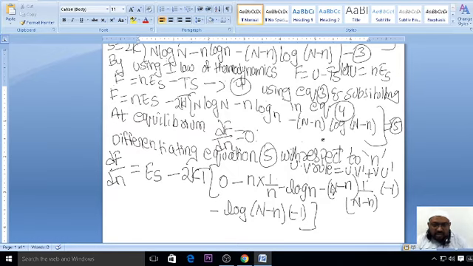See, again I'm repeating. If you have any problem with this, what I've done: this term is differentiation, so this is 0. This term, uv rule, what are u and v? u v dash. What is u? n. So what is v dash? Log x, 1 by x, 1 by n. See, again v, what is v? log n. So I've written log n into u, which is n. n with respect to n, 1. So minus log n. Clear everybody?